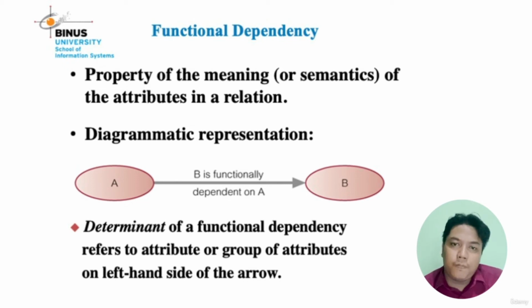Functional dependency is a property of the meaning or semantics of the attributes in a relation. You can see the diagrammatic representation of functional dependency.